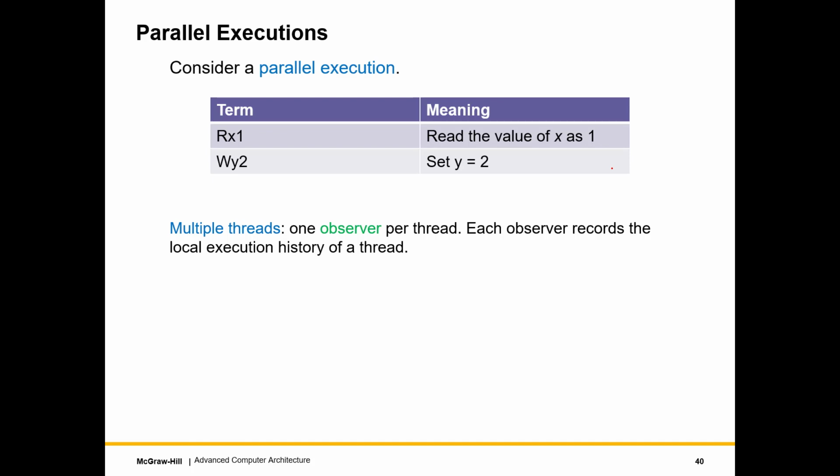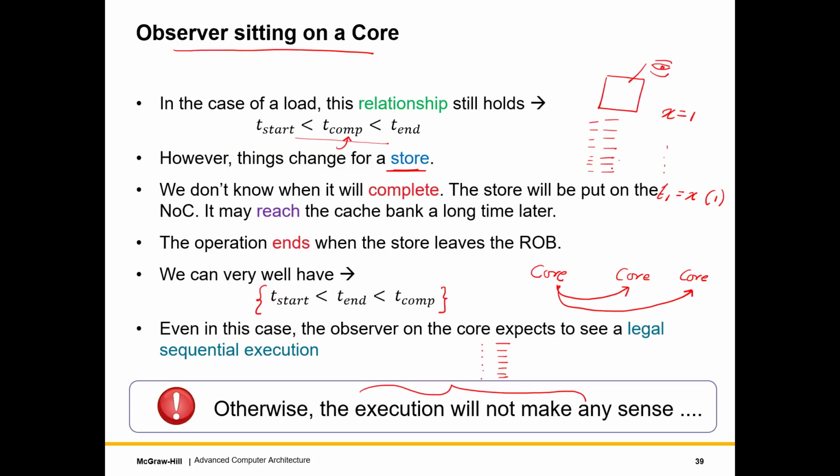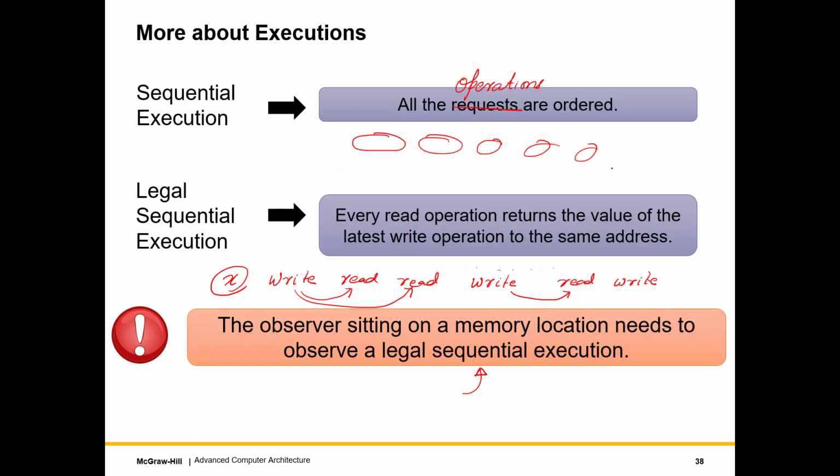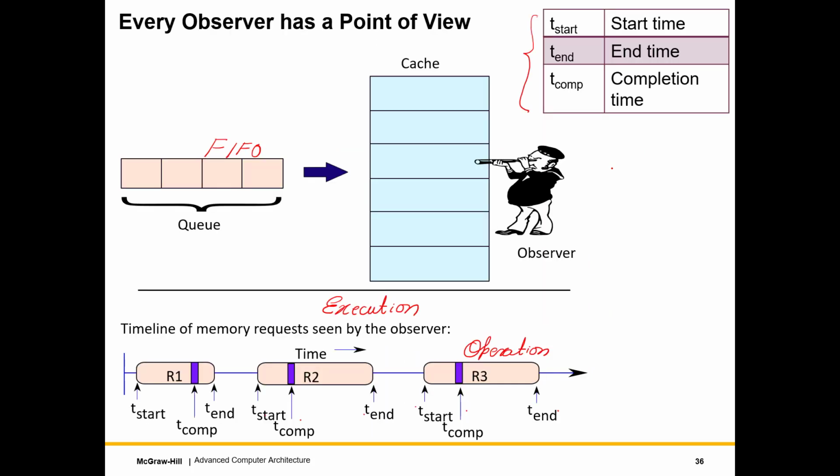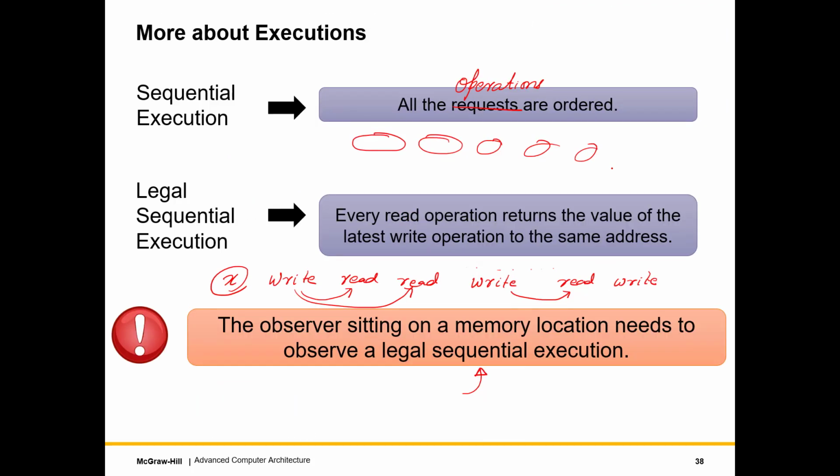But now we'll look at multiple cores, each running a thread. So multiple cores and multiple threads, right? So we are slightly broadening our scope. So let me just say from where we are coming. We looked at a single threaded execution and we looked at an observer on a cache location. It needs to see a legal sequential execution.